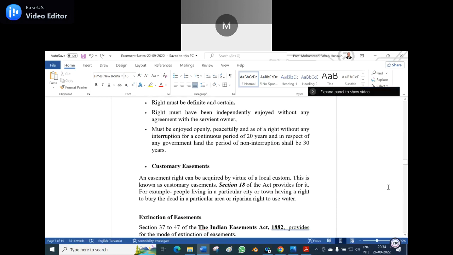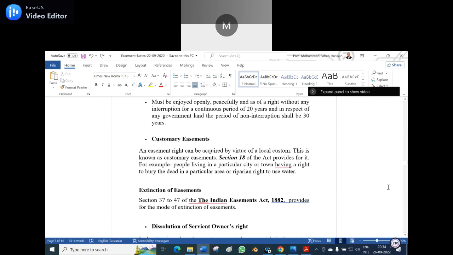Now, next is customary easement. An easement right can be acquired by virtue of local custom. This is known as a customary easement, and Section 18 of the Act provides for it. For example, people living in a particular city or town having a right to bury the dead in a particular area, or a riparian right to use the water.